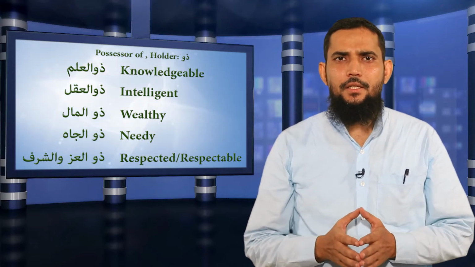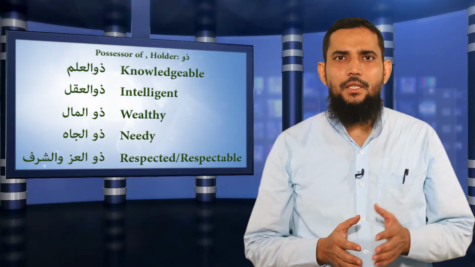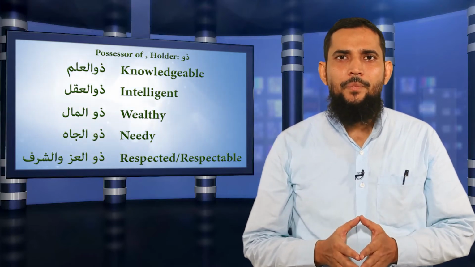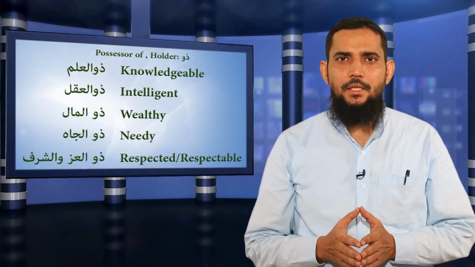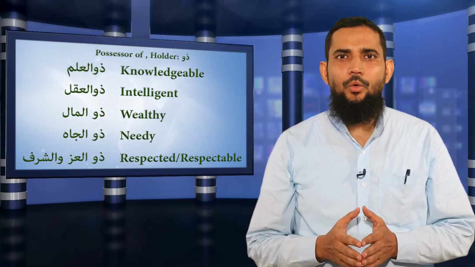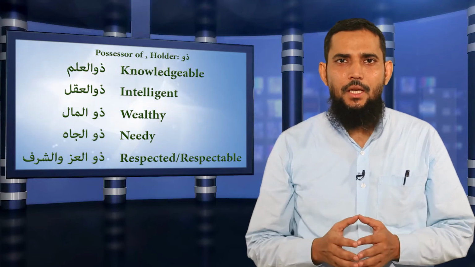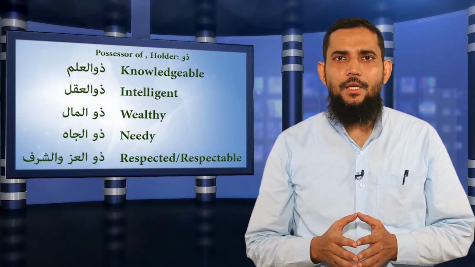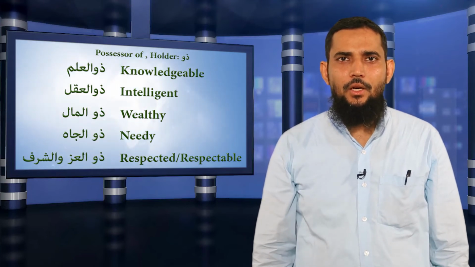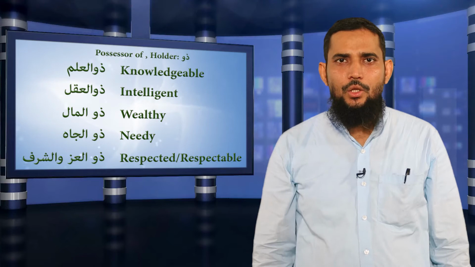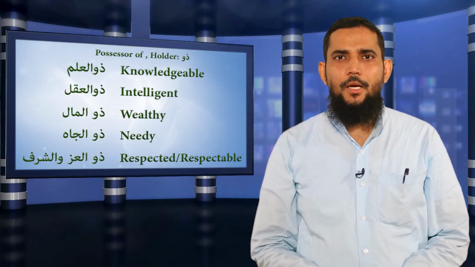You can guess after listening to these words and seeing these words on a screen that the first one is talking about an individual who has knowledge, and the other one who has intelligence, and the third one who has some wealth, and the fourth one who has some need, and the fifth one who has some respect in the society. So I'll repeat once all these words: Zul ilm, Zul jah, Zul izz, Zul sharaf, Zul mal.